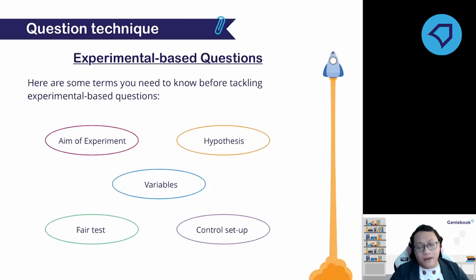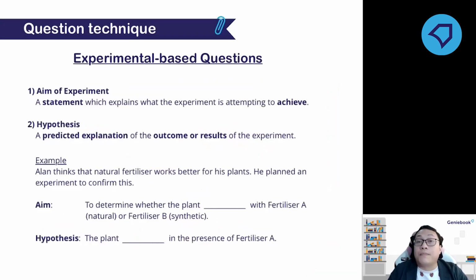Like the aim of the experiment, the hypothesis, variables, fair test, control setup. So you need to understand these terms. So beginning with the aim of experiment. Like the name states, it is to state the goal, the purpose of the experiment. Usually, there are certain keywords that you can look out for.